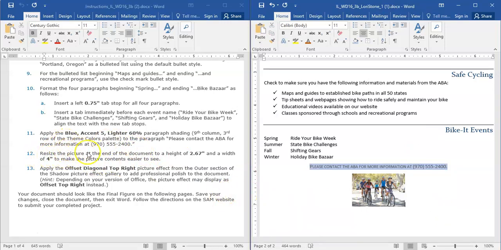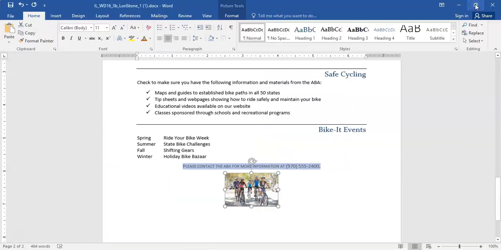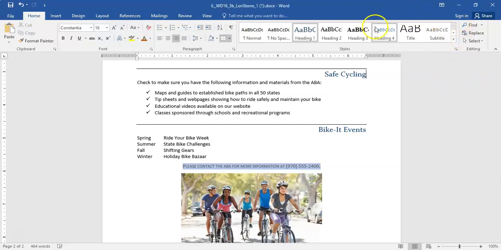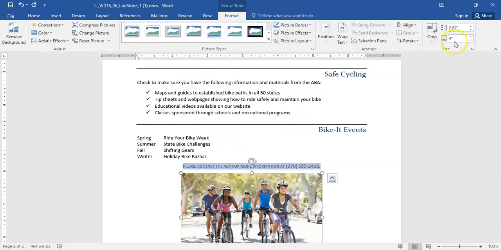Okay. Resize the picture at the end of the document. So we have to select the picture. There we go. Now we're going to have to change the size of it to the height of 2.67 and the width of 4. So we are going to do format, and we're going to come over here to sizing, change it to a 2.67. And when we did that, it automatically adjusted the width to a 4.